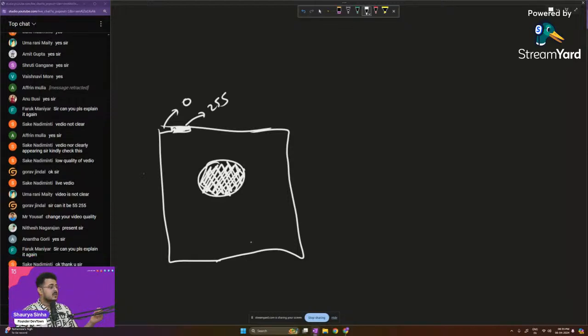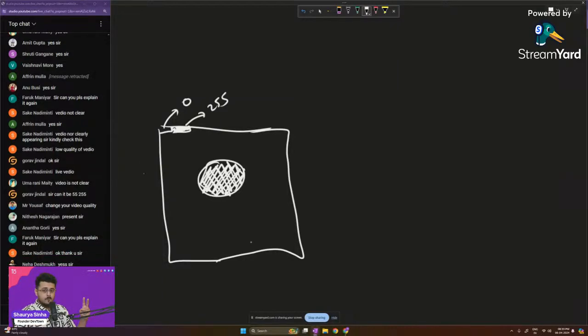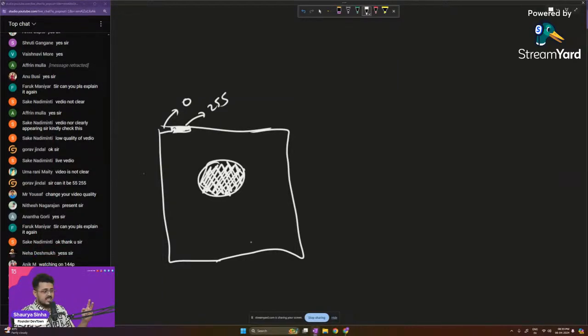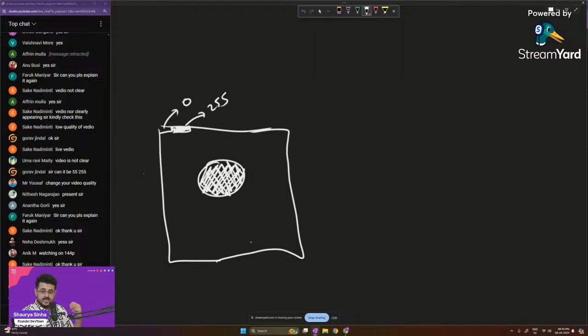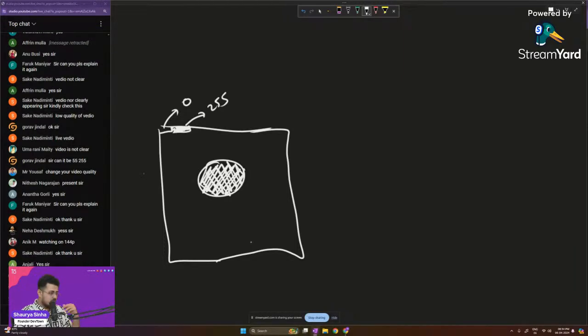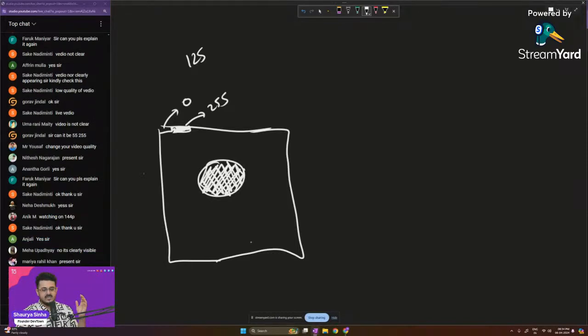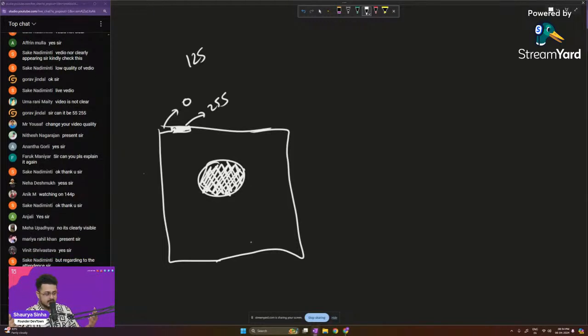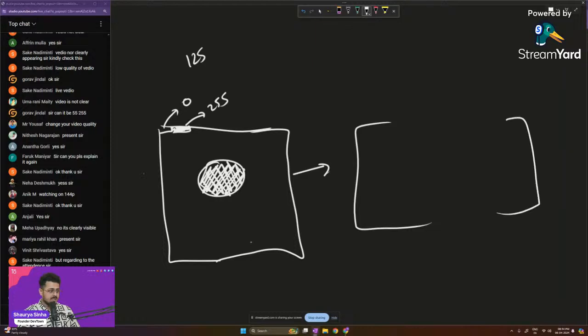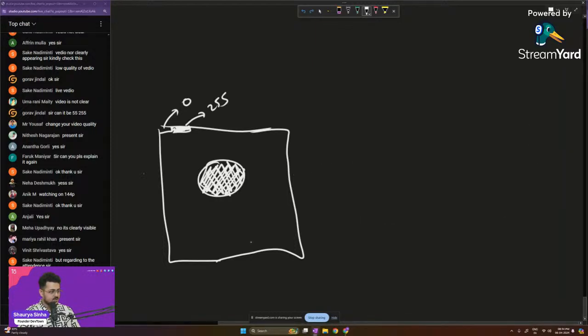Okay, so right over here, guys, as you're able to see, there are only two options. Either the LED is going to be switched off, or the LED is going to be switched on. Now yes, the LED can reduce its intensity as well. For example, if it is 125, that means it is at 50% intensity. So I will be able to recreate this into a matrix. Let's recreate this into a matrix, guys.